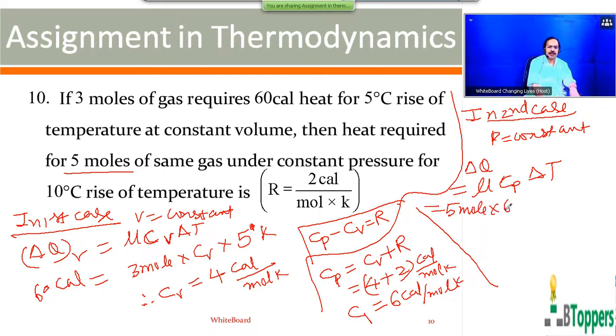And Cp equals 6 calorie per mole per Kelvin. And rise in temperature in second case is 10 degree centigrade. Or rise in temperature on Kelvin scale is numerically same as rise in temperature on centigrade scale, which you can write 10 Kelvin. So this has to be simplified here further.